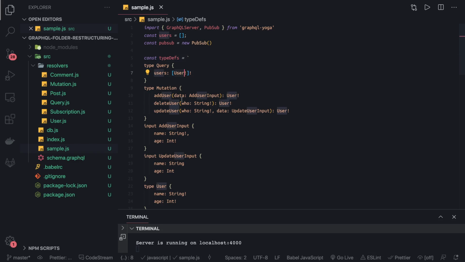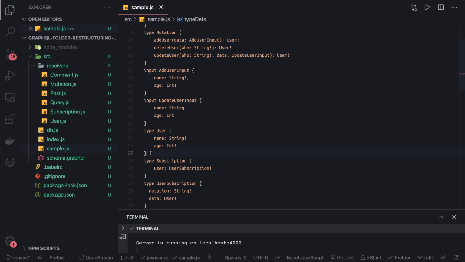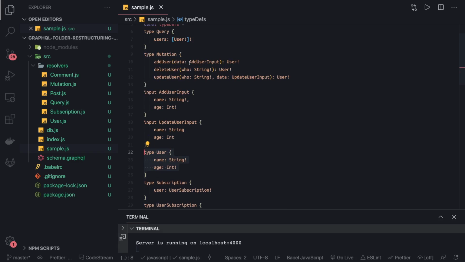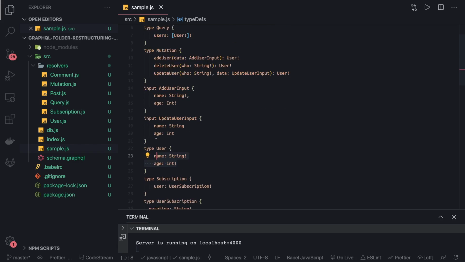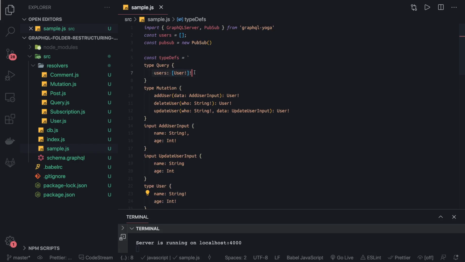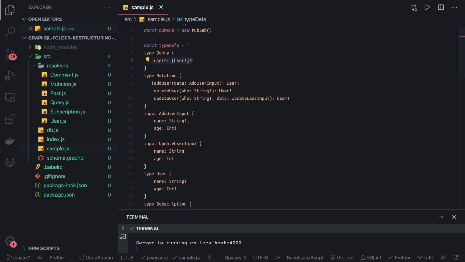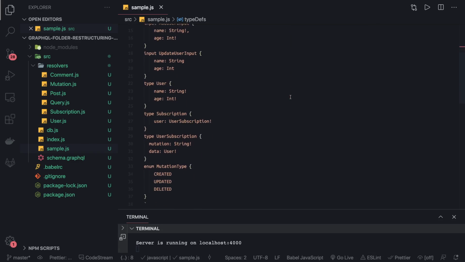Okay. So this is the user. Type user has nothing but age and name. Create user has this add user input with the name and age, and the type user has these two attributes. So you can see there is a query which gives us the list of all the users, the mutations to update, create, delete, and then there is a subscription we have written which is listening for all those kinds of events on the user entity.